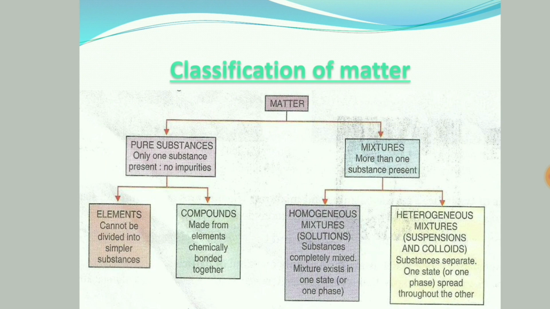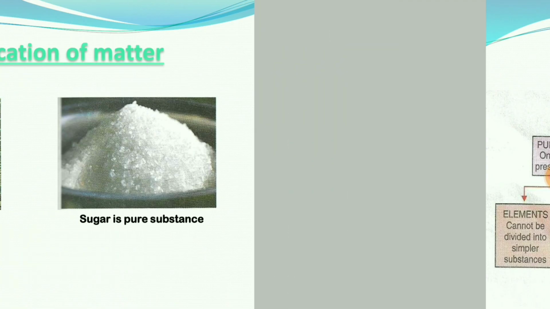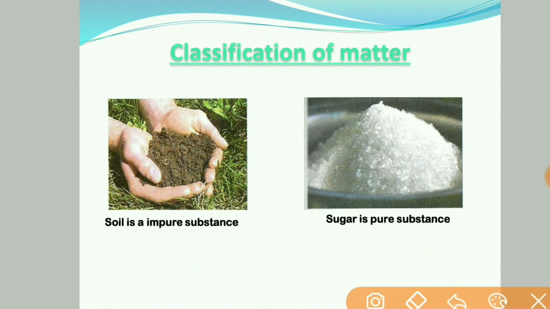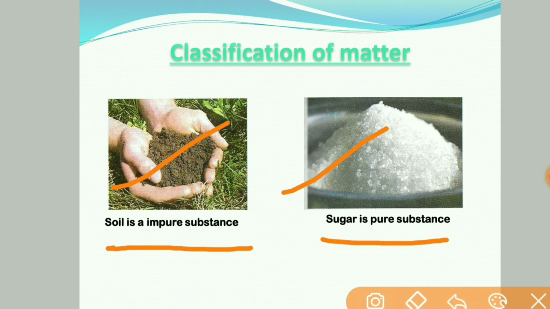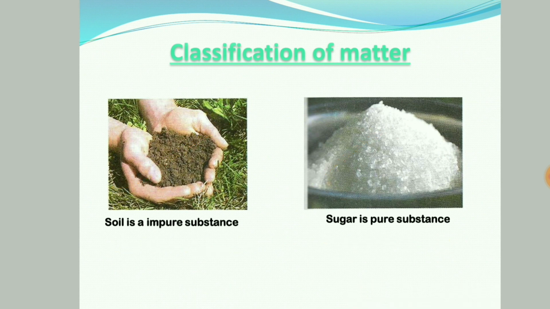Students, as given on the previous page, soil and sugar both have different properties, so that soil is an impure substance while sugar is a pure substance. Hence, on the basis of this we can say that everything is categorized into pure and impure substances. First of all, we will discuss the pure substance.